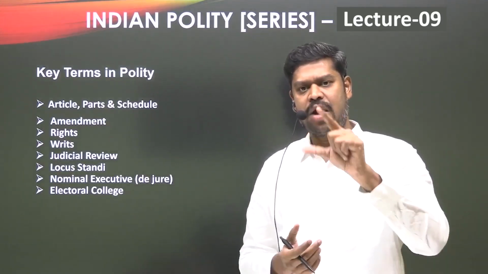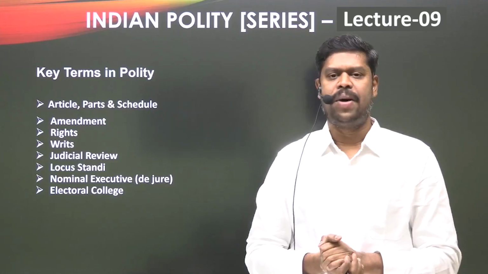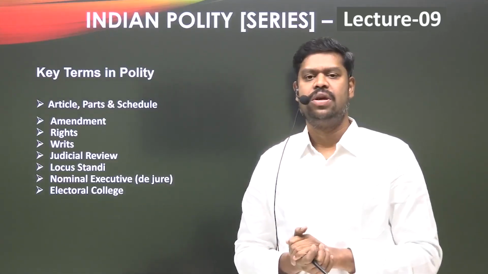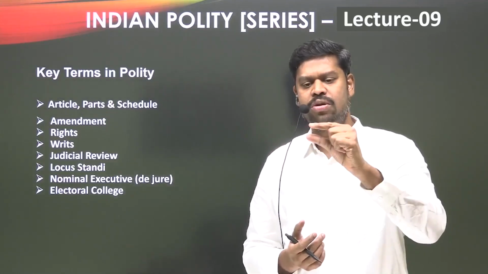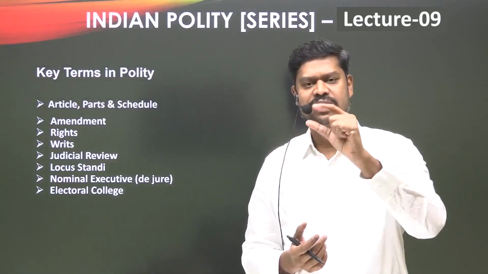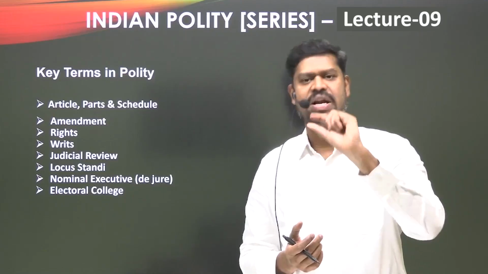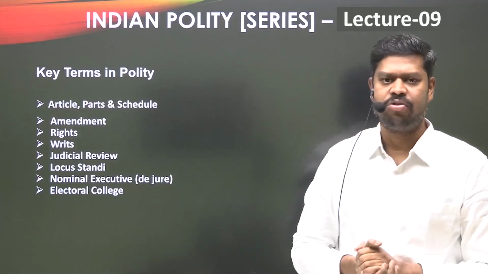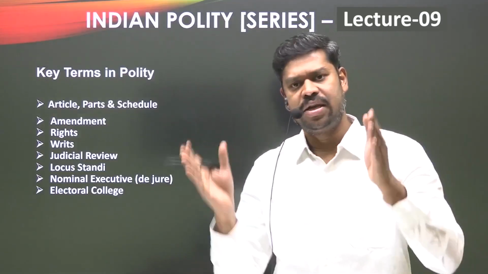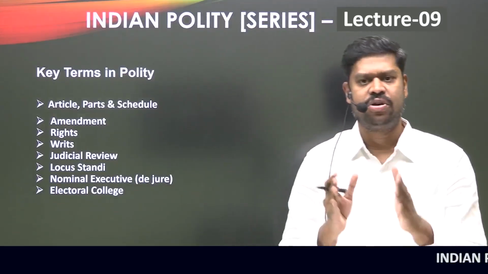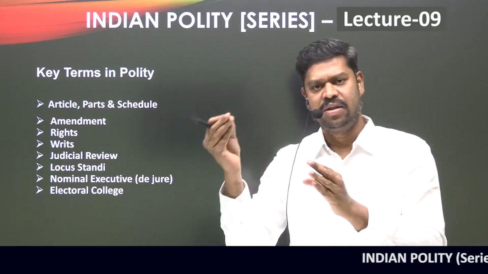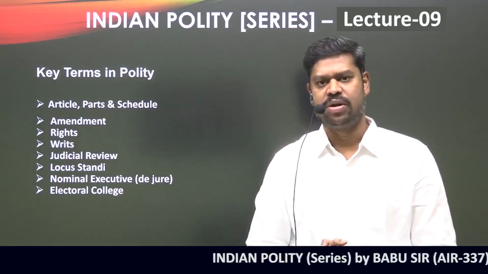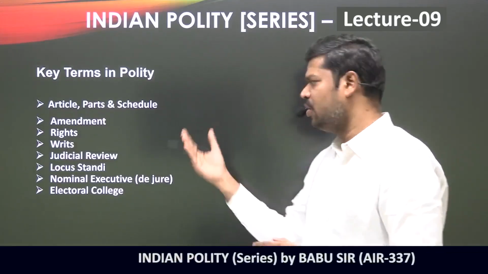Similarly, Part 2 of the Constitution is from Article 5 to Article 11. While every specific rule under Article 5 to Article 11 deals with a different aspect of citizenship, overall they deal with the subject matter of citizenship, and hence they are all clubbed under the title of citizenship. That is why they are considered to be Part 2, and Part 2 is titled Citizenship. Similarly, you can have a lot of examples.